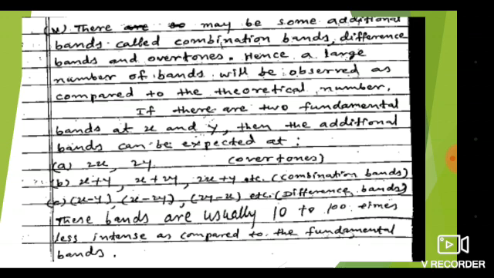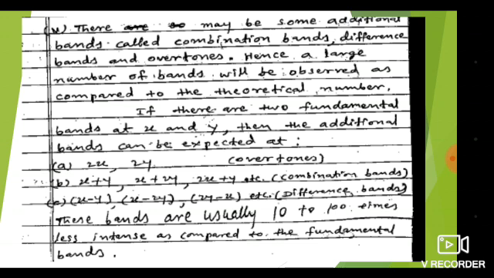If there are two fundamental bands at x and y, then additional bands can be expected at 2x, 2y, that is the overtone bands; x plus y, x plus 2y, 2x plus y, the combination bands; and x minus y, x minus 2y, and 2y minus x, the difference bands.